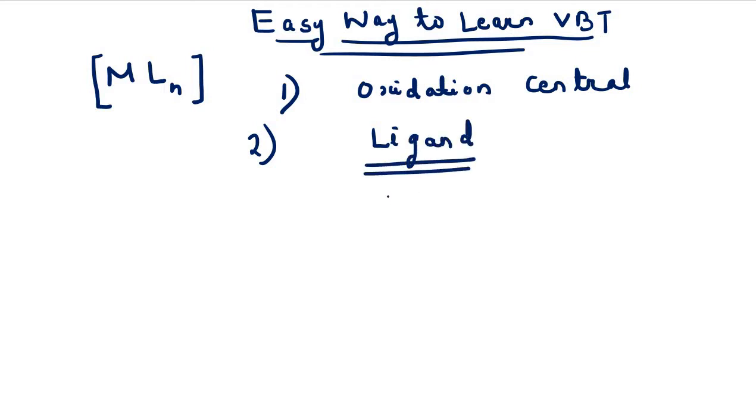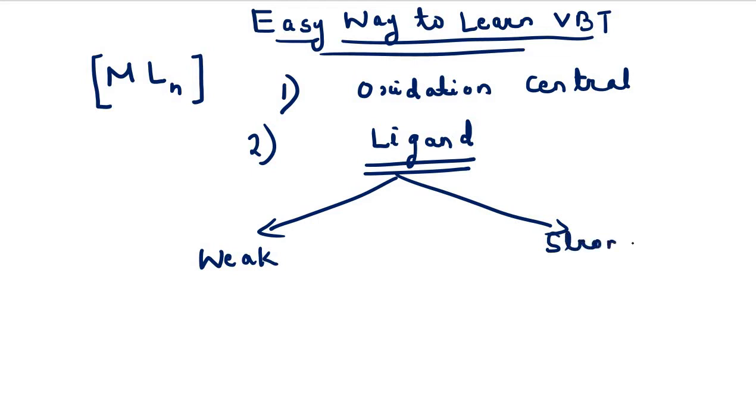Now when we say what type of ligand, we can classify the ligands as weak field ligands and strong field ligands. What do we mean by a weak field ligand? In the case of a weak field ligand, no pairing will take place, or we can say that weak field ligands cannot pair.